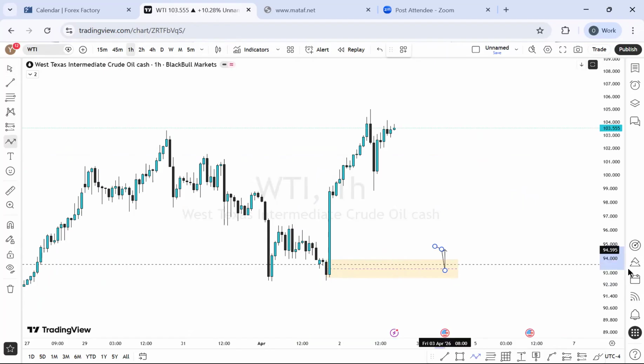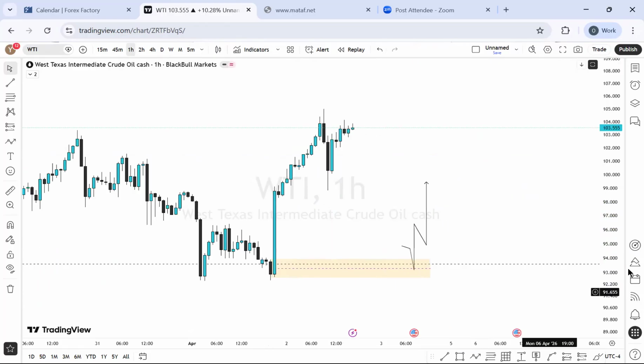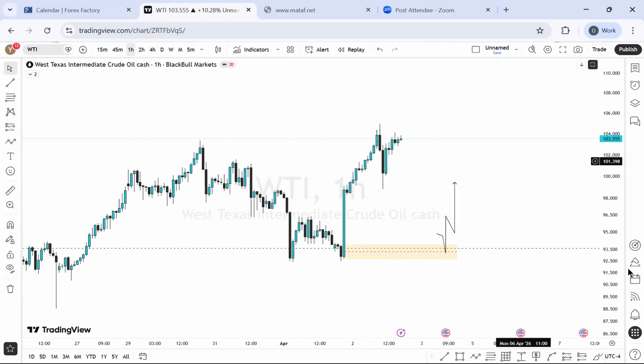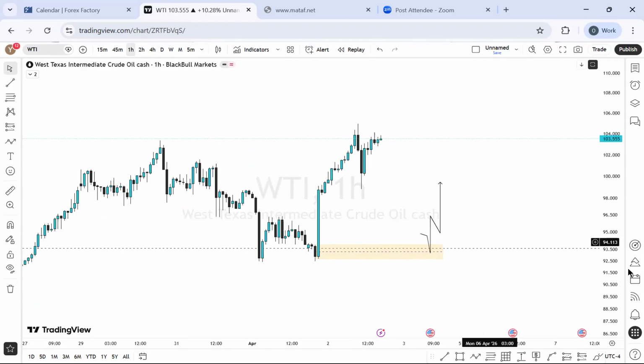But let's be honest, if that happens, this is a good spot for a buy. All right. This will be a very good spot for a buy going forward. This is about 93, $9,300, which is reasonable. So yeah, that is it. That is it. S&P 500, which is the last guy.